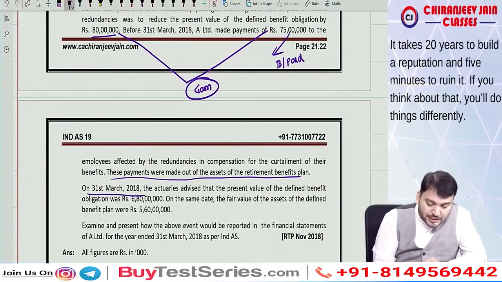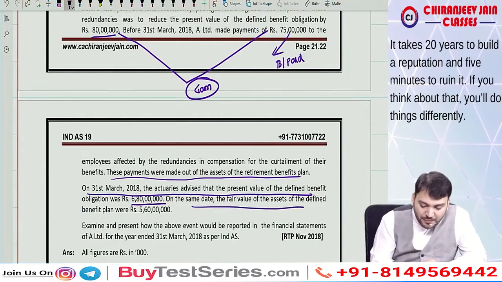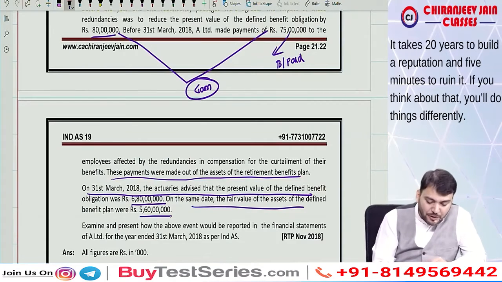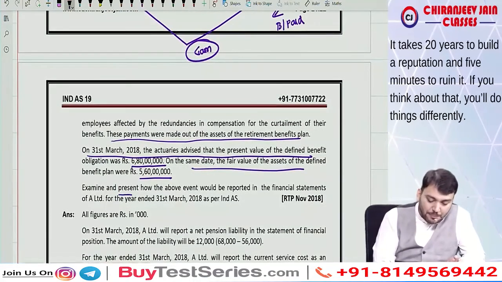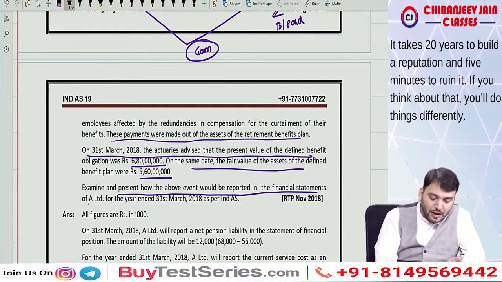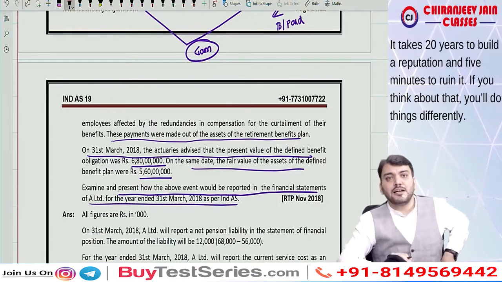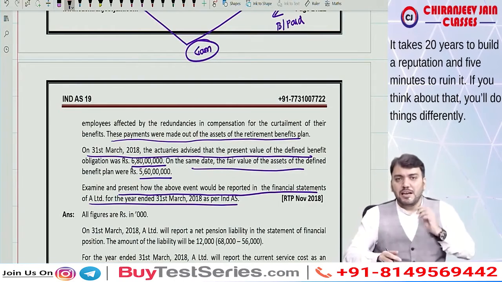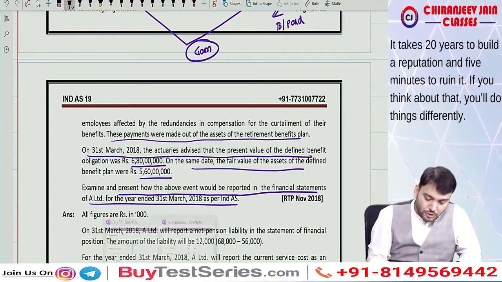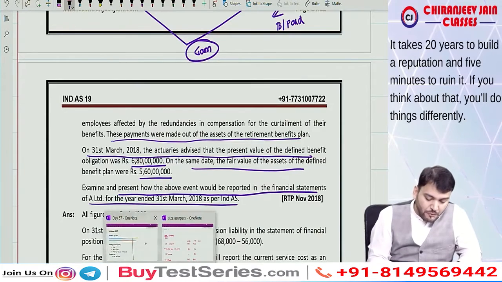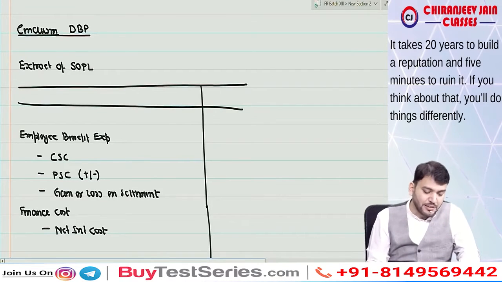On 31st March 2018, the actuaries advised that present value of defined benefit obligation is 6 crore 80 lakh, and on the same day fair value of plan asset is 5 crore 60 lakh. Examine and present how the above events would be reported in the financial statement of A Limited as per Ind AS. We need to prepare an extract of the financial statement, balance sheet and P&L, with reconciliation also. How we prepare the reconciliation, that we need to understand.